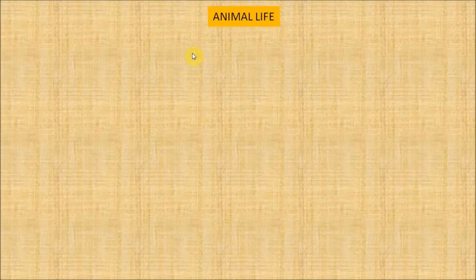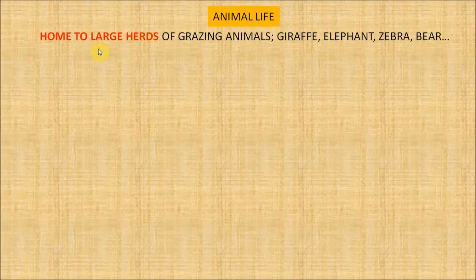Now let's see about animal life. The grasslands of the northern hemisphere are home to large herds of grazing animals like giraffe, elephant, zebra, bear, deer, and bison. Wolves are also found here, and llamas and anacondas are common in the grasslands of the southern hemisphere. Kangaroos, koalas, and wallabies have made Australia their home. Many small animals such as hedgehogs and squirrels hibernate in winter.